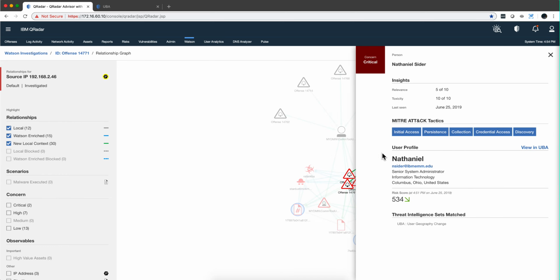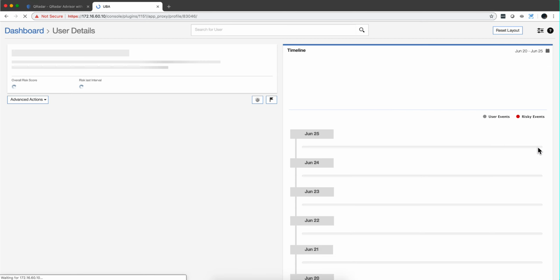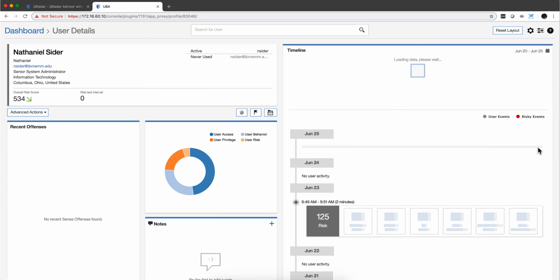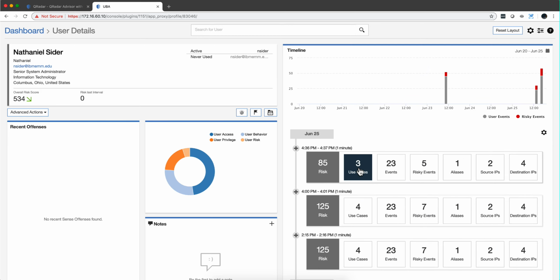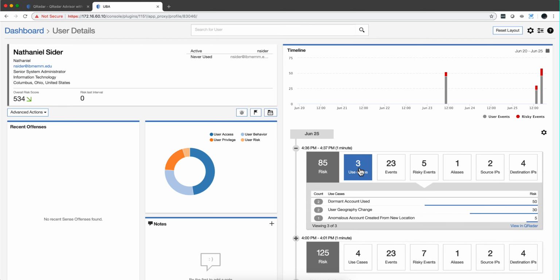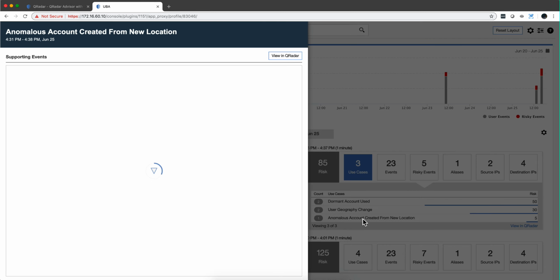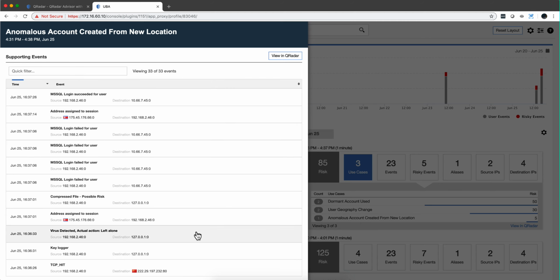Let's actually click in here and see Natal in UBA. So we go right there and look at 3 use cases this time. Let's look at this one. Anomalous account created for new location. Oh, look at that. This is not good. This is North Korea and Chinese.